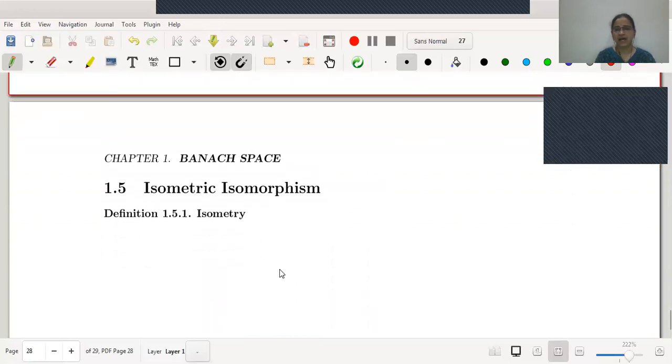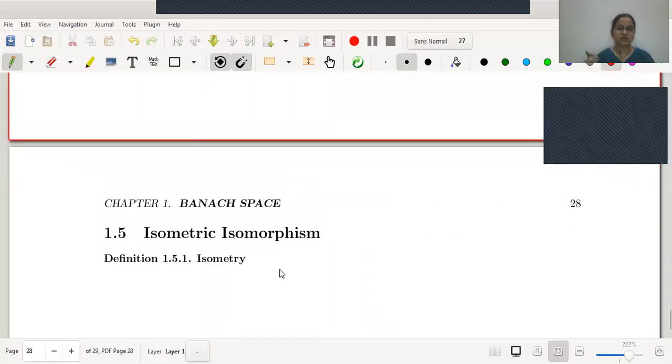In the next lecture we will try to understand what is an isometric isomorphism. Therefore, today's homework you should prepare is, you should recall the definition of isometry and recall the definition of isomorphism.